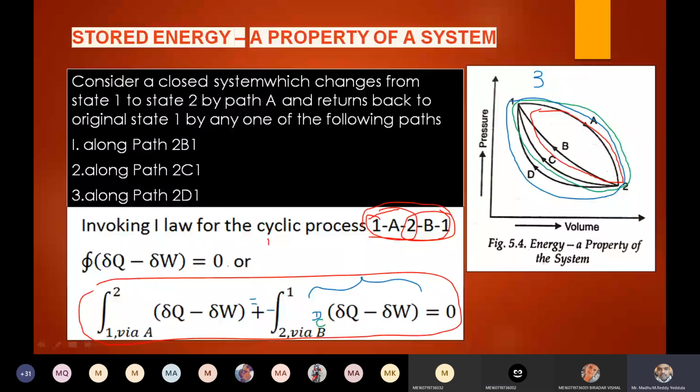Three. So in all 3 equations, the first term is the same, because 1 to 2 is via a only. 1 to 2 is only via a, but 2 to 1 is following b or c or d. Any of these 3 it is following. So in these 3 equations, the first term is the same, 1 to 2 via a only. Only the second term is different. Yes or no?